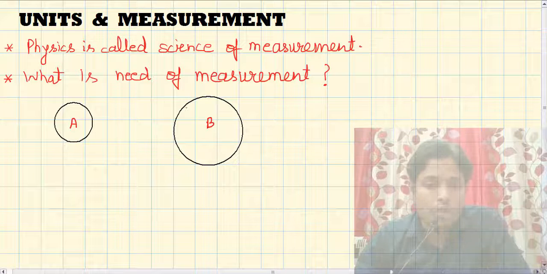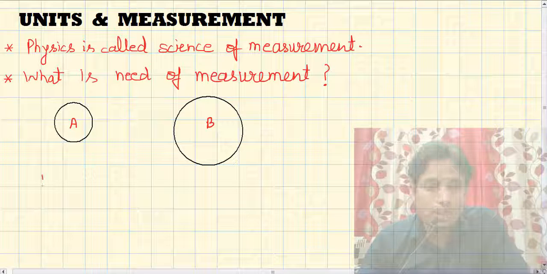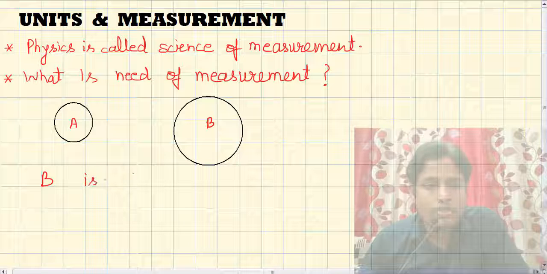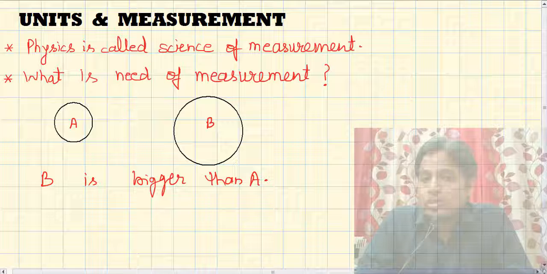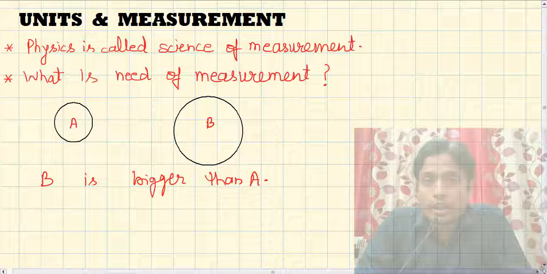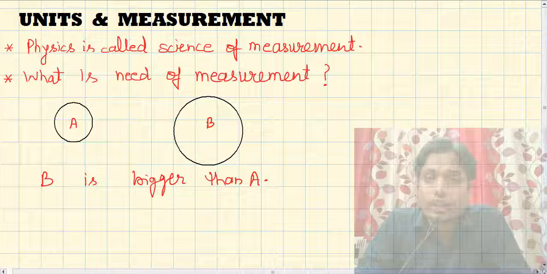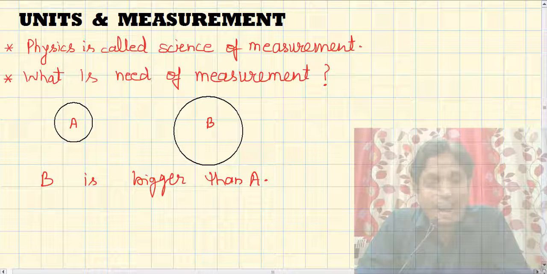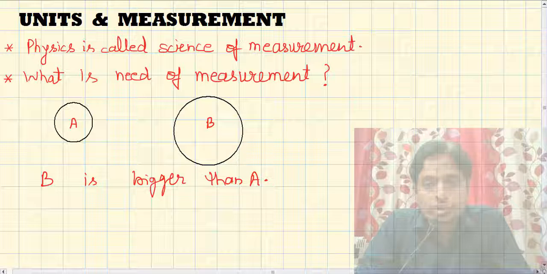Obviously your answer will come in one second: B is bigger than A, right? But if my next question is how much B is bigger than A, then I think you need the measurement to answer this question.